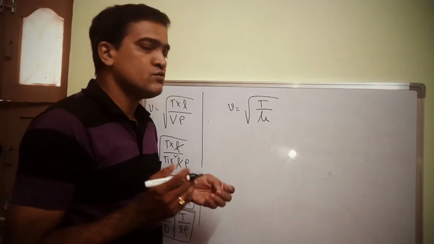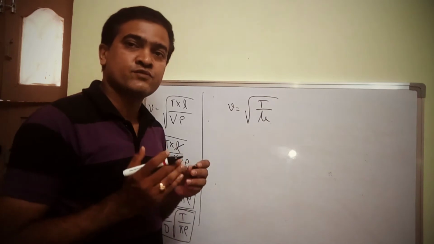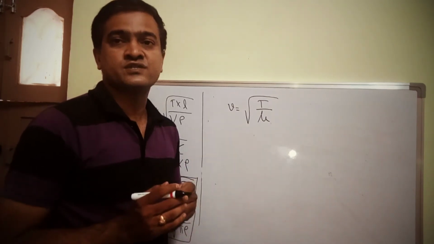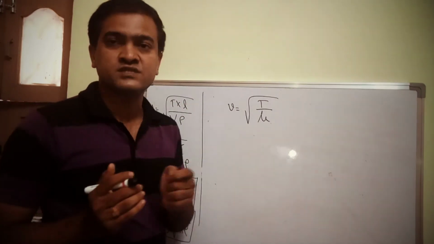Fine. Now I would like to find the frequency of a stretched string when it is fixed between two rigid supports.